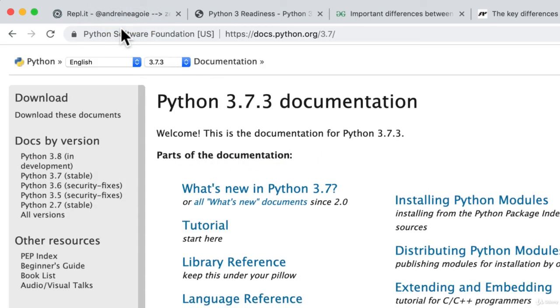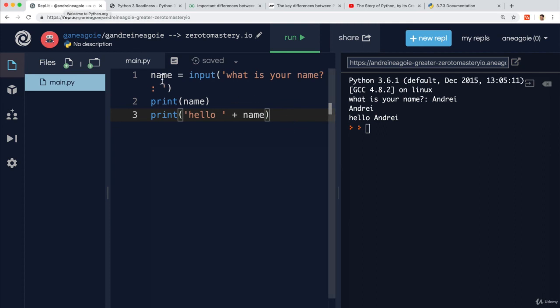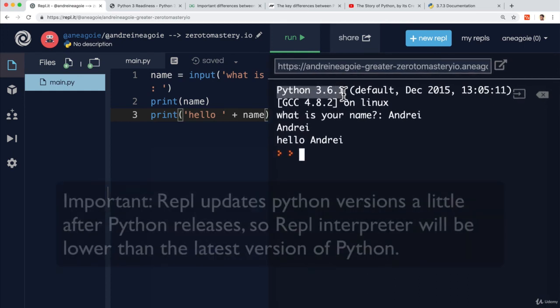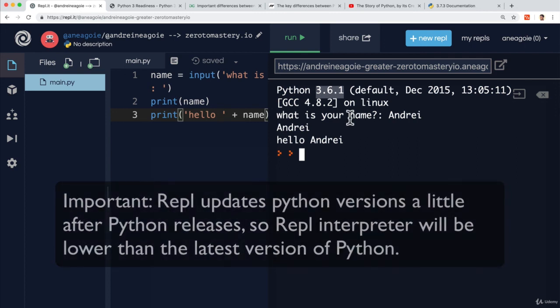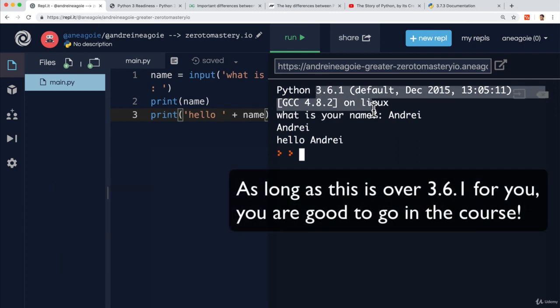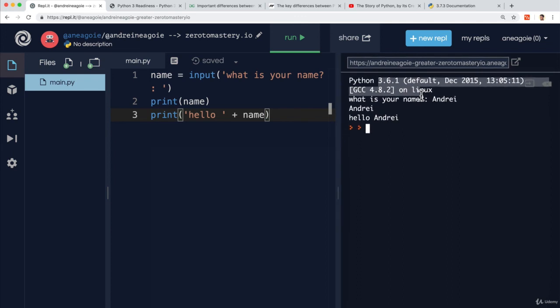So, just a quick note about Python 3 versus Python 2. When you hear the word Python, people are generally just talking about both Python 3 and Python 2. And if you remember, in our REPL, when we created our first program, you see that you're using Python version 3.6. This is the default standard version that the REPL comes with. So right away, we know that we're using Python 3. Awesome. It's up to date. It's new. The whole community is behind it. Well, most of the community is behind it. So we're all good to go.